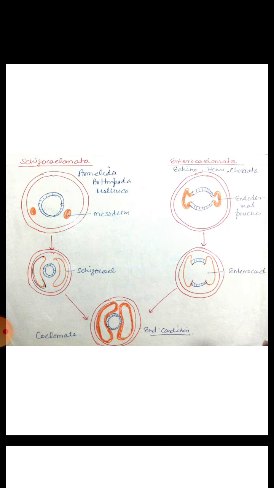True coelom is of two types, schizocoelic and enterocoelic coelom. Schizocoelic coelom is formed by the splitting of mesodermal cells into two layers, and this type of coelom is present in Annelida, Arthropoda and Mollusca. While in enterocoelic coelom, the coelom is formed by the formation of lateral pouches from the alimentary canal, and animals of echinoderms, hemichordates and chordates come into this category.